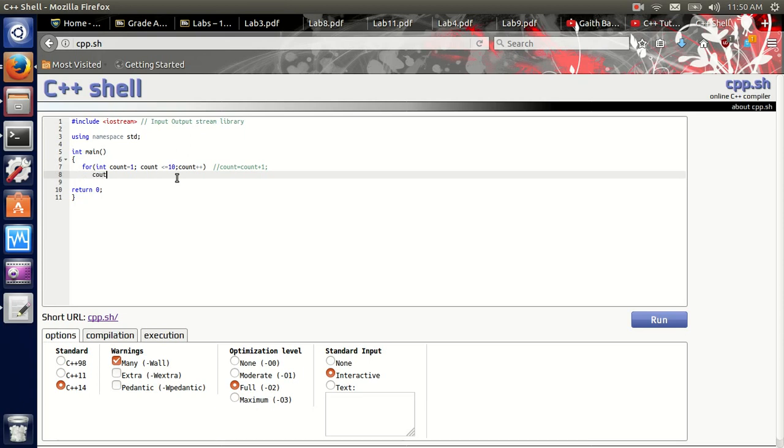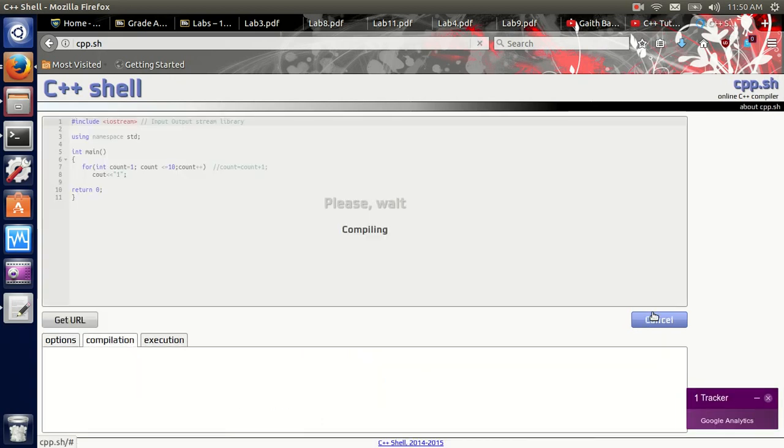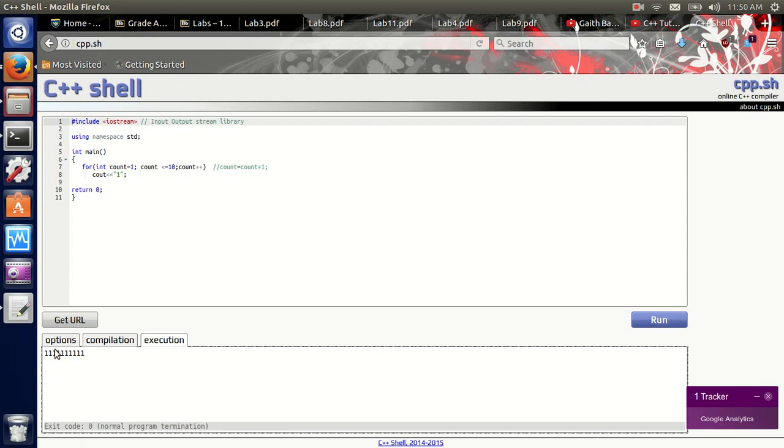Let's say cout, I want to output just a 1. What do you think is gonna happen? It's gonna print 1, 10 times.